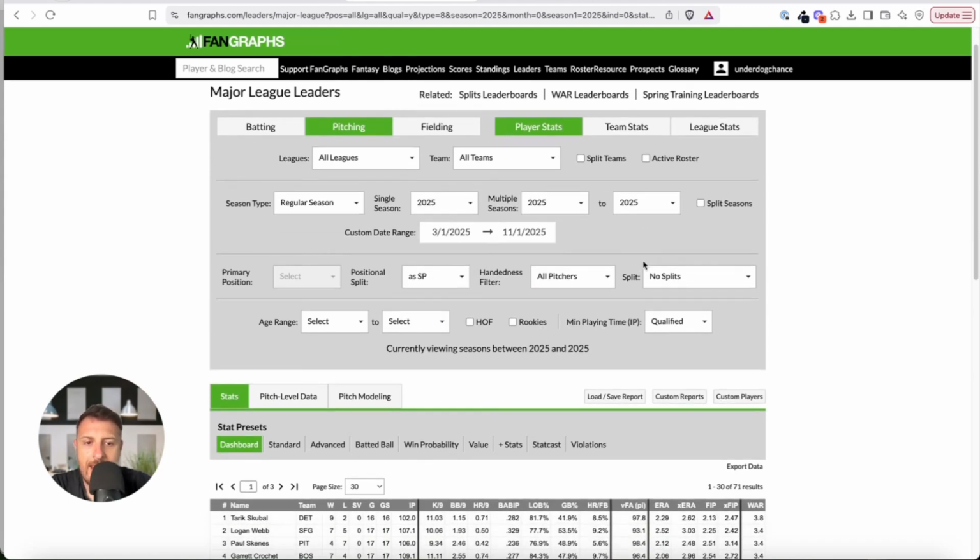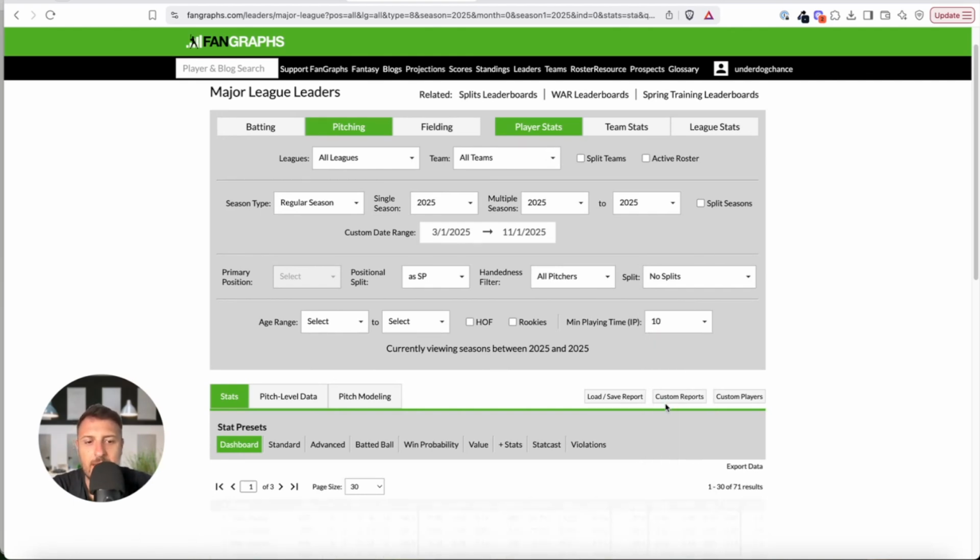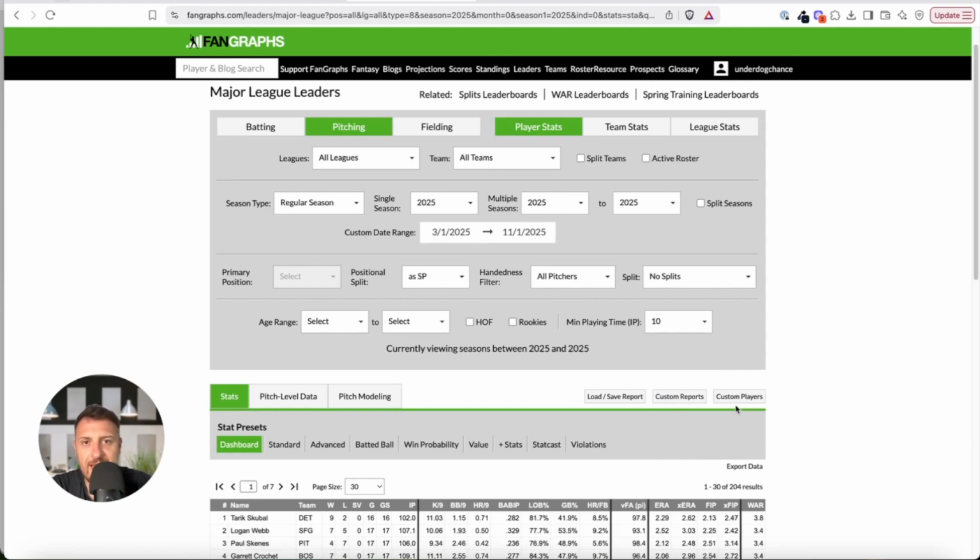You can also select if this is qualified, meaning it must have some number of innings pitched, but let's say we go with pitchers that have at least 10 innings pitched.